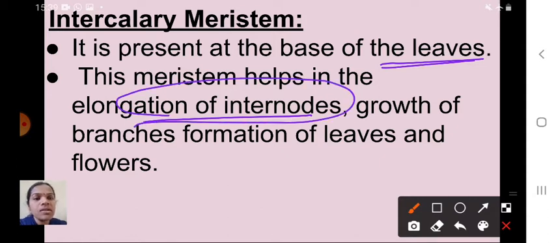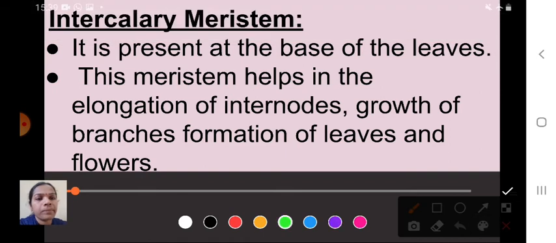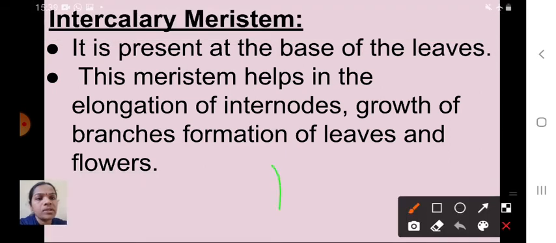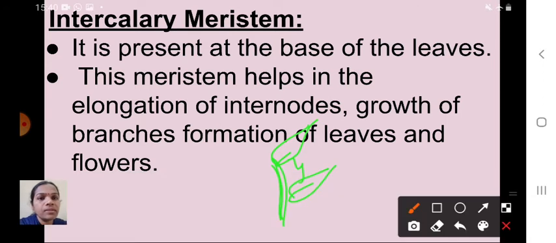See here, children, this is the plant. Just see here, this is the leaf. This is the plant and this one is the leaf. This region is called the intercalary region. This is one node, this is another node. This region is called the internode. So what is the main function of this intercalary meristem?